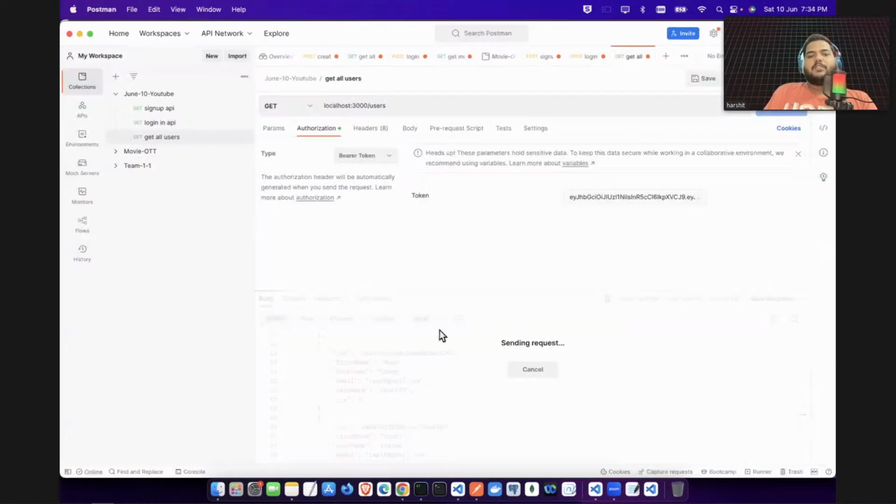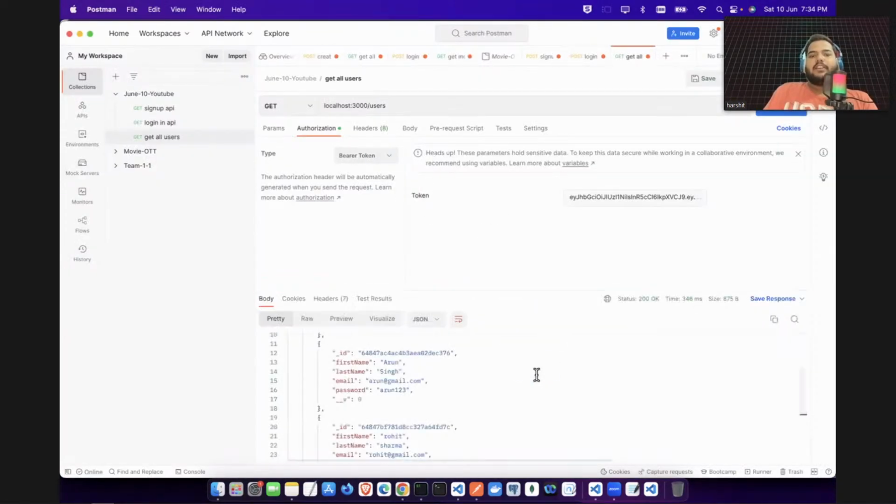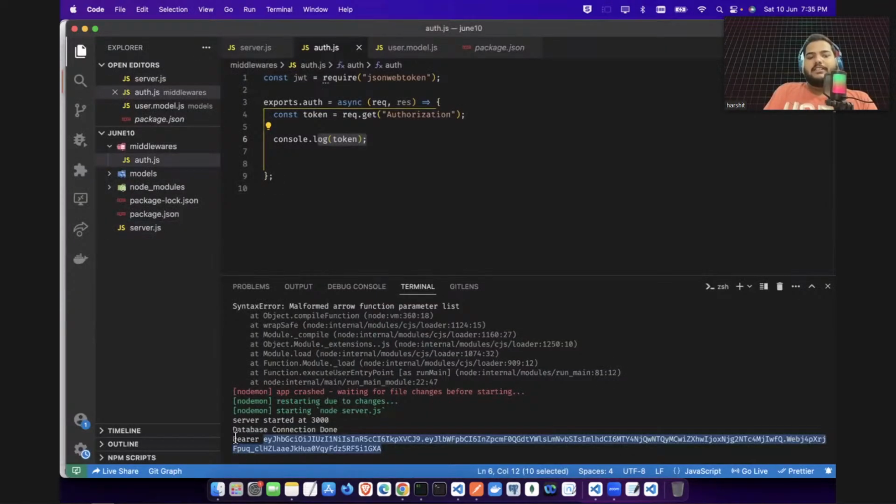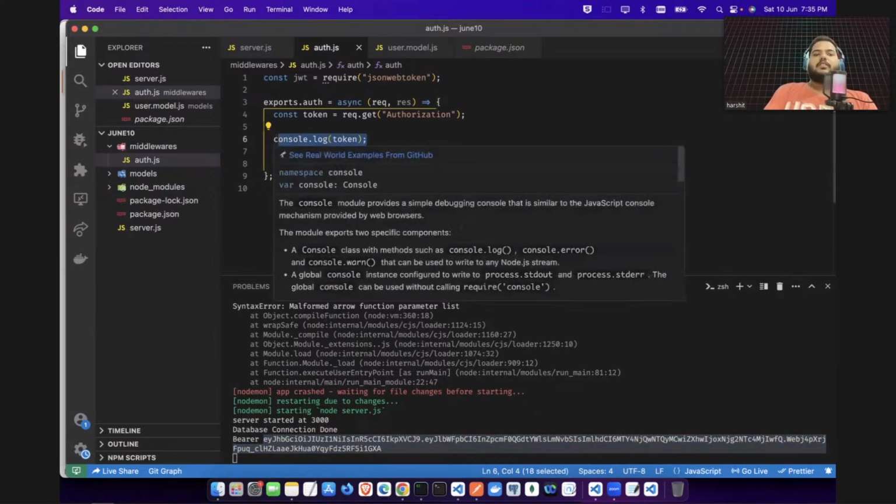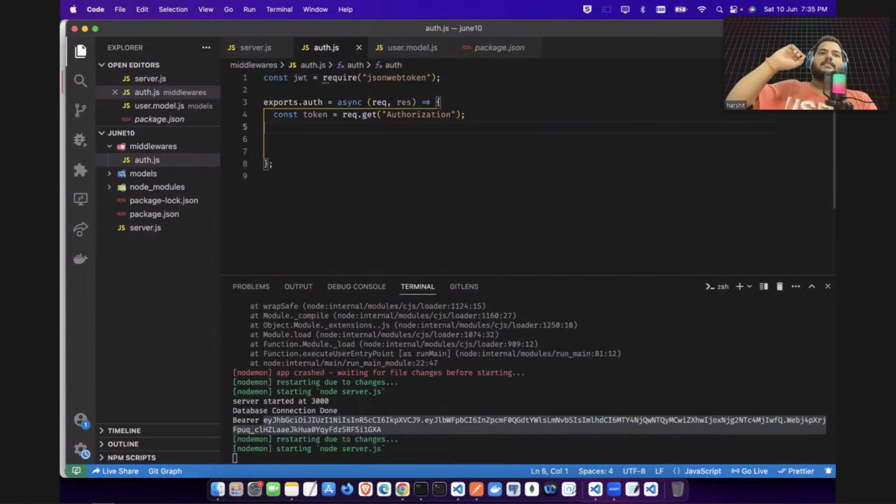So Bearer comes because you are using the bearer token. You have chosen the bearer token and you are sending it. I do not want this Bearer word and the space. I do not want to take that. I just want to do this one. So now we will be writing JavaScript logic for that. So the token is done. Token is there with us.